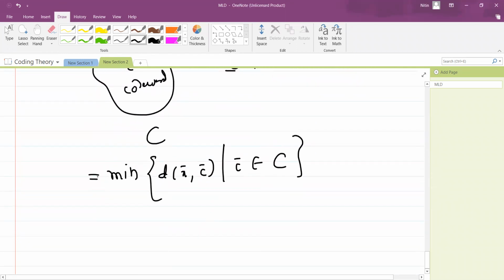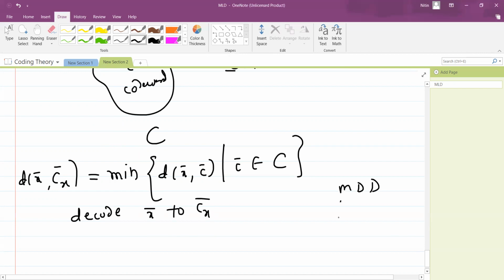Then as usual, I will find it out, and I will decode this received word to this c_x bar. Okay, what it says: decode x bar to c_x bar. That is the meaning of minimum distance decoding. Okay, so this is MDD. Again there are two types, CMDD and IMDD.